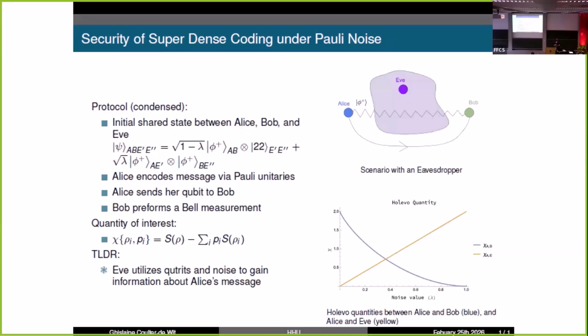Our quantity of interest is chi, or the Holevo quantity, which is a measure of the information between two of the parties. If you look at the graph here, the blue is between Alice and Bob, and you can see that it decreases, as expected, as the noise increases. The yellow is between Alice and Eve, and it increases as the noise increases, which is expected because the noise is due to Eve. However, what is interesting is that by utilizing this qutrit flag, Eve is actually able to gain more information about Alice's message than one would expect.